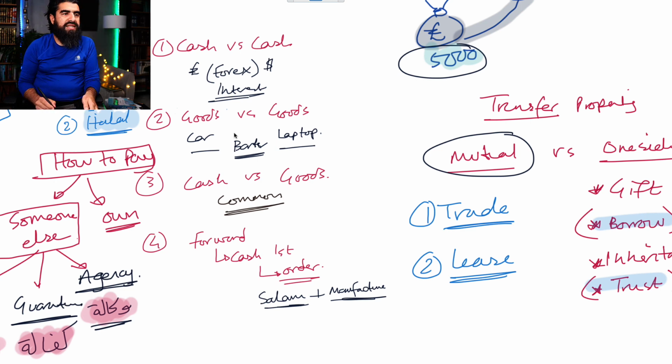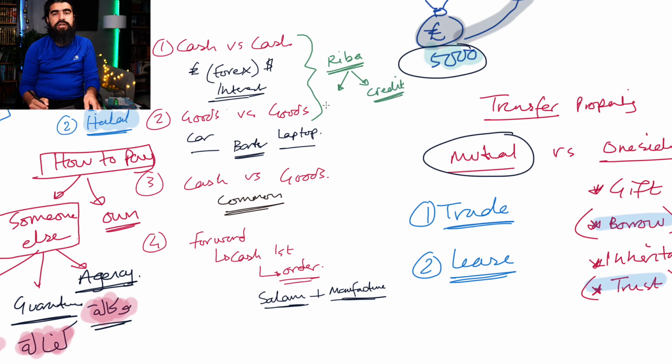Okay, so let's go back to this cash for cash, goods for goods. Now, when we're dealing with cash for cash and goods for goods, one of the problems that we have is that this can go into the realm of what we call riba. Riba is a form of interest. So there's two types of interest that we're going to be dealing with. We're going to be dealing with deferred interest, credit interest, where you charge people for money you lend them. So you lend them money and then you put an interest charge on there.